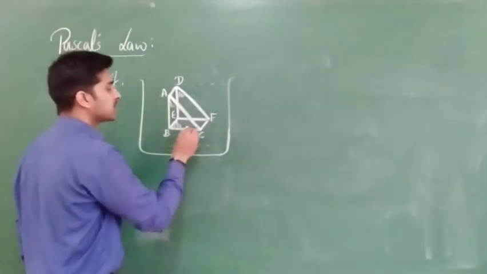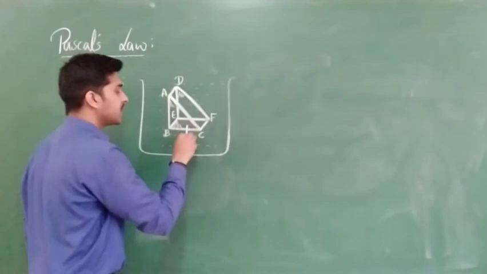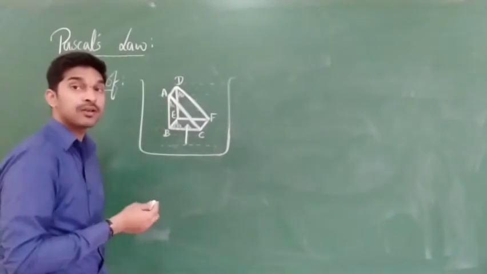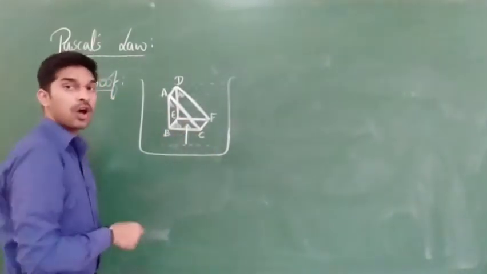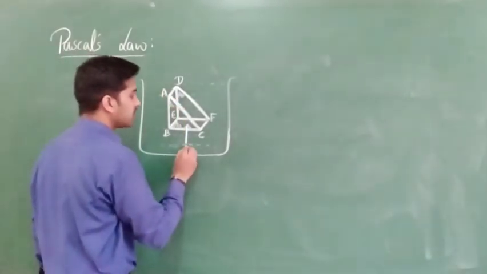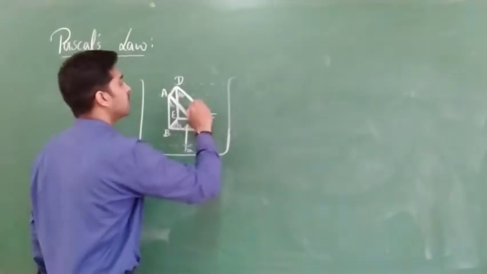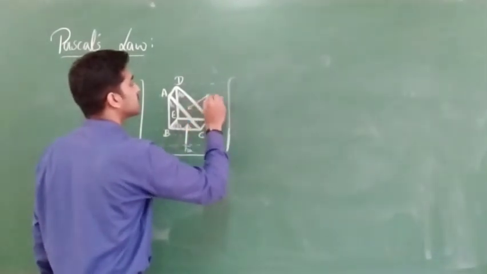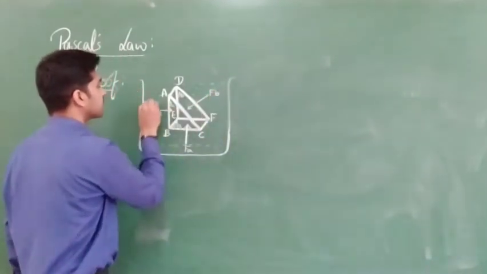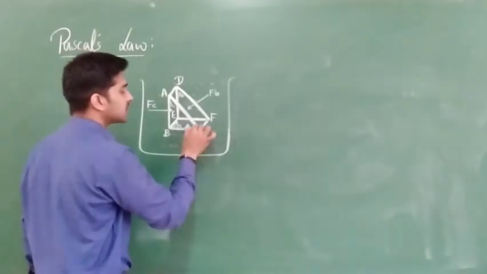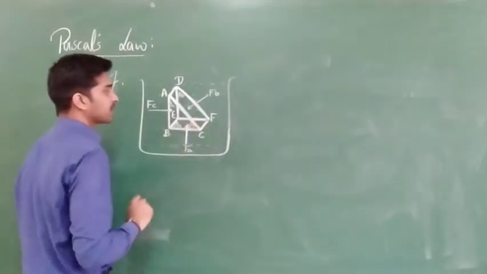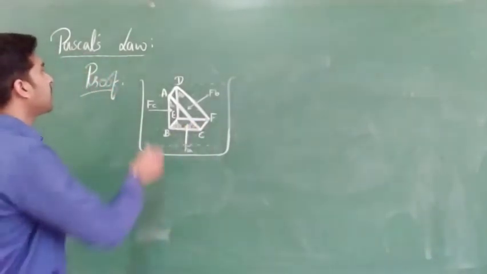Clear? Next, here we are telling that on this base, a force is applied by the fluid. Okay, the normal perpendicular force applied by the fluid on the object. Clear? But this is not an object, we are considering an element over there. So this I am going to call FA. For this, the perpendicular will come like this. This is nothing but FB, and here FC. Clear? And let us call this small angle theta. Now we are going to derive Pascal's law.